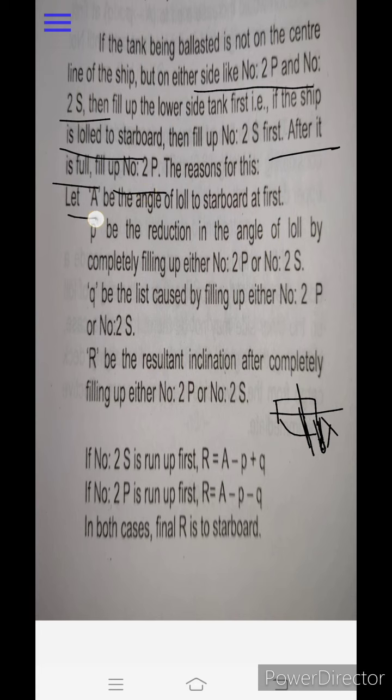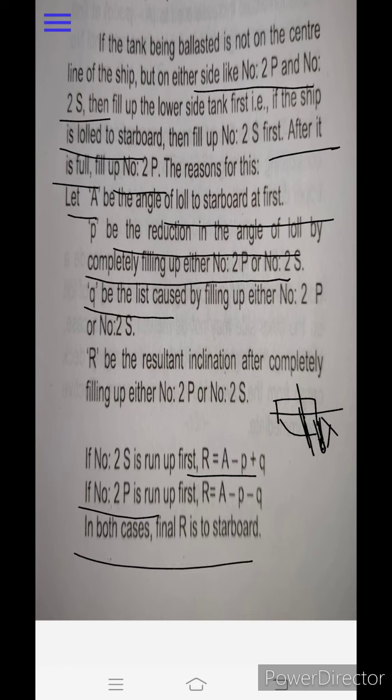The reason is: let A be the angle of list to starboard at first, and P the reduction in the angle of list by completely filling up one of number 2 port or starboard. Let Q be the reduction caused by filling up the other. Let R be the resultant inclination after completely filling up both. If number 2 starboard is filled first, then R equals A minus P minus Q, and if number 2 port is filled first, R equals A minus Q minus P. In both cases R is to the starboard.